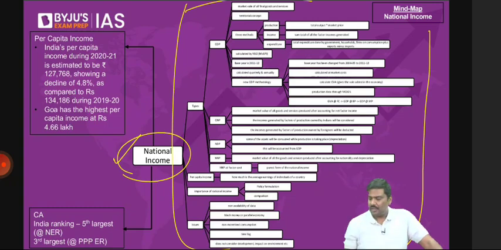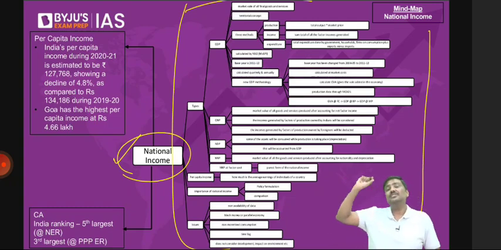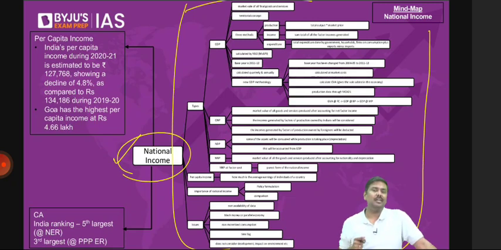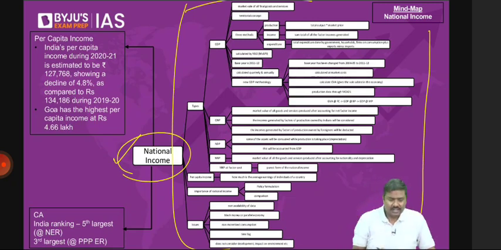How many methods of GDP calculation are there? What is the latest methodology of GDP calculation? Is there any concern regarding the national income? What is per capita income? And what is the importance of national income? One side I put static information, and on the other side I put dynamic information.